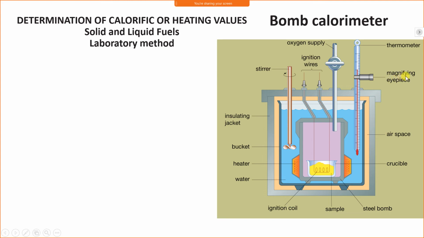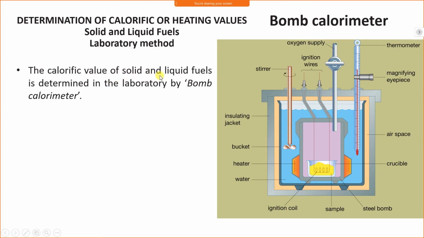A magnifying eyepiece is given, depending upon the type of thermometer, to check the reading. There is an air space between the wooden jacket and the glass beaker.